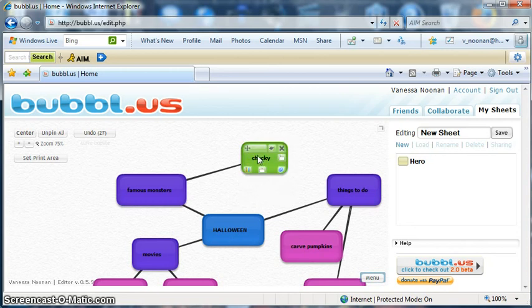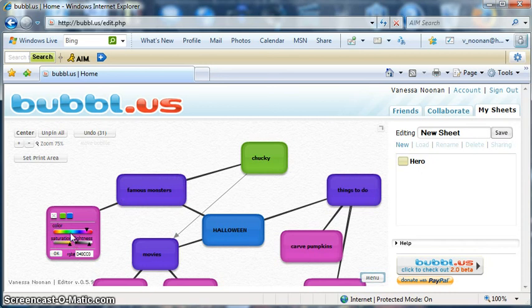Now I want to show you, if you just hold the cursor over this bubble, in the bottom right corner there's this little blue guy here, and you click and drag to connect 2 bubbles with a directional line. So let's click this and drag it all the way over to movies because we want to link the 2 together because Chucky is from one of the movies, and you'll just get this light gray line that kind of connects the 2 together. So let's add another famous monster. How about Dracula, the cool vampire? And we'll move this bubble over here, and again we'll change this color as well.